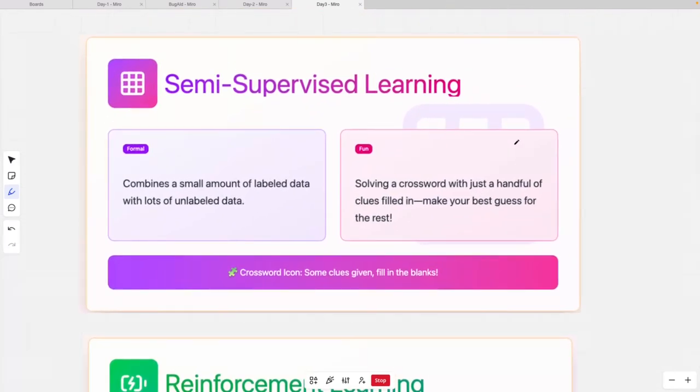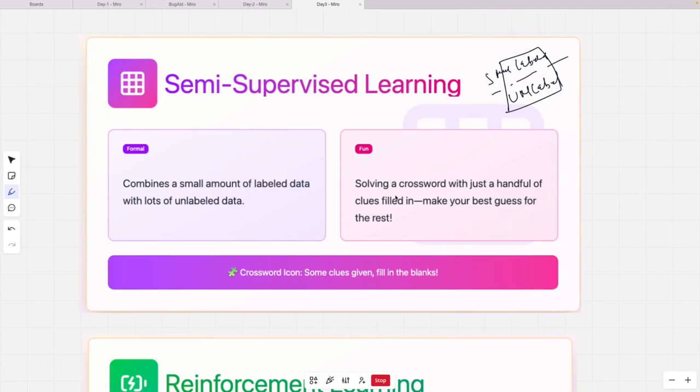Now the third one is semi-supervised learning. It's like when supervised learning and unsupervised learning get married. This is the maybe product. Here, while training, you will have both kinds of data, where a small amount of data will be labeled, but most of the data will be unlabeled, and the algorithm tries to understand the situation. Learning is happening based upon both.